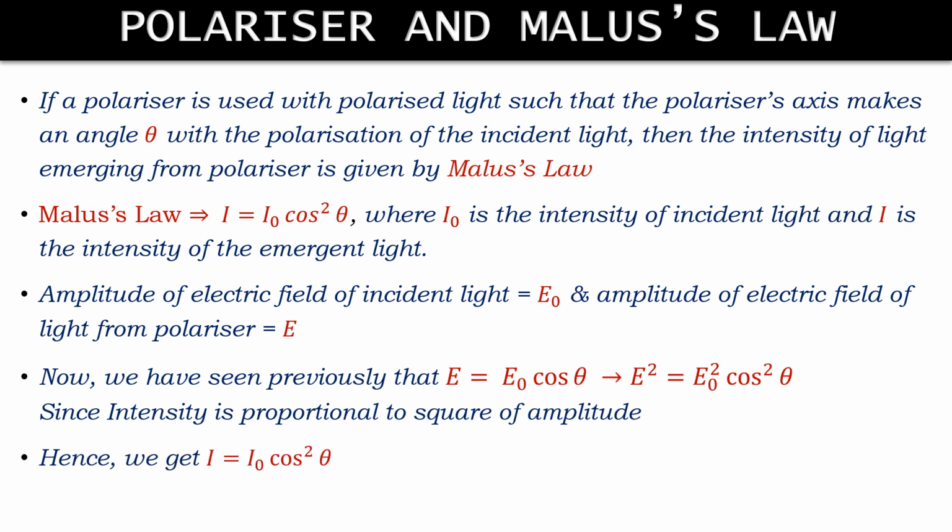Let the amplitude of electric field of incident light be E naught and the amplitude of electric field of light from the polarizer be E. Now we have seen previously that E = E naught cos theta. If we square both sides, then we get E square = E naught square cos square theta. Since intensity is proportional to the square of amplitude, we get I = I naught cos square theta.